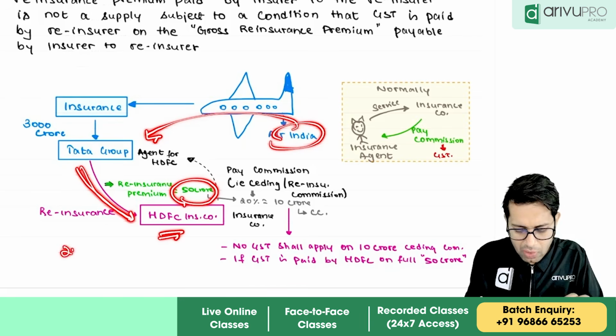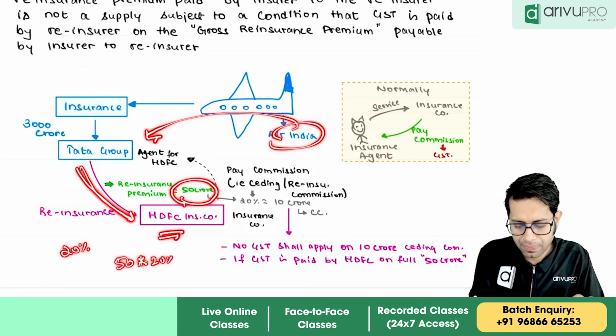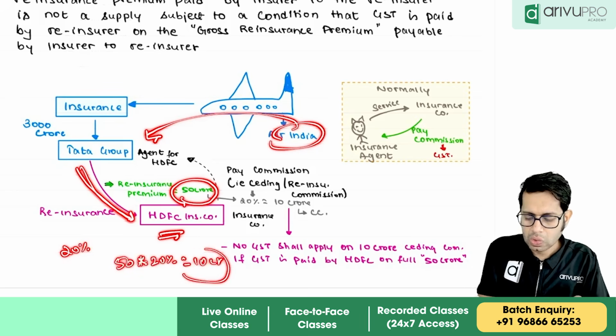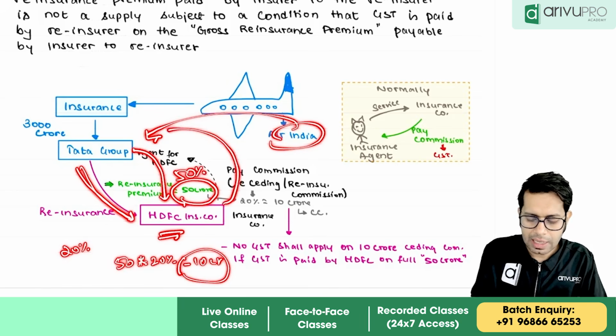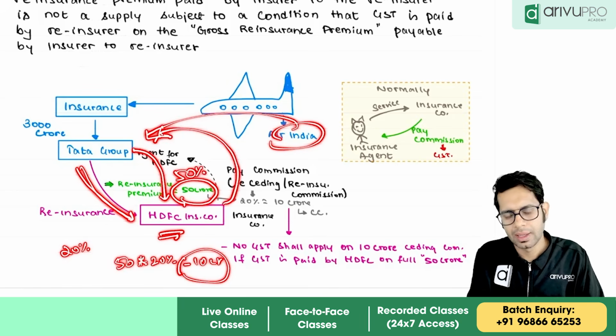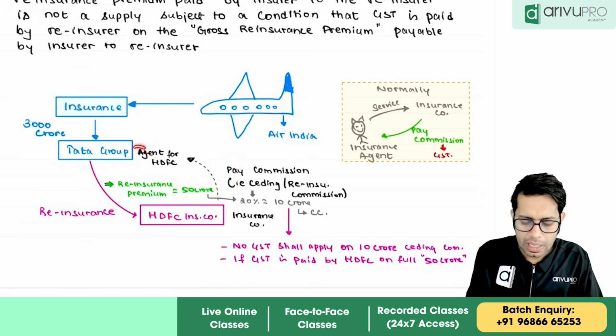HDFC said it will give a commission of 20%. So 50 crores into 20% is how much? 10 crores. So instead of giving 50 crores and HDFC paying back 10 crores, Tata is directly giving only 40 crores.